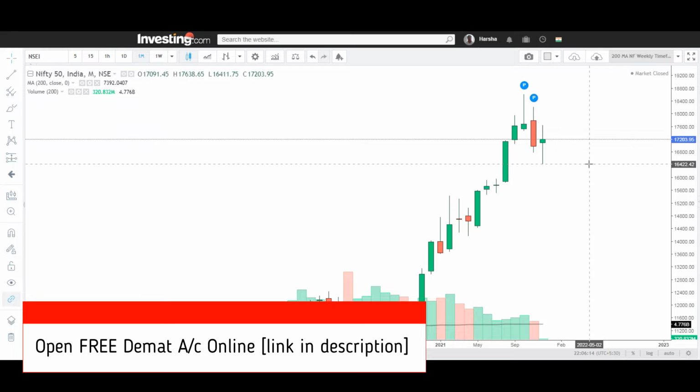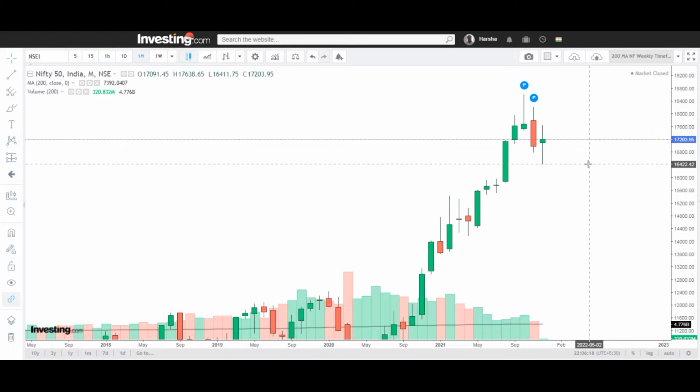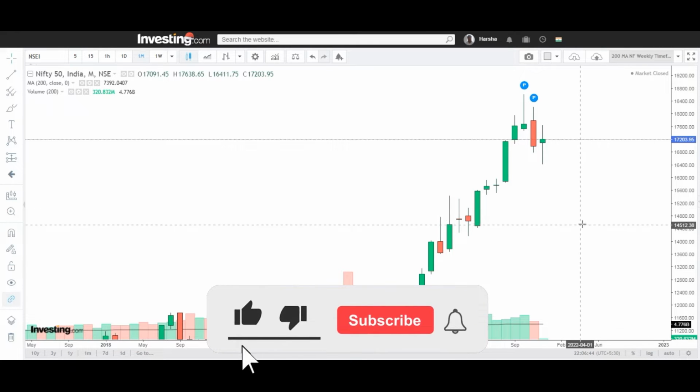The lower level for the Nifty future on the monthly time frame will be 16,422 levels. Suppose this level is broken, then we can see further bearish levels, and the support will be at 15,903 levels. And even if this level is broken in the month of January, then a further possibility near 14,890 levels. So this is the monthly time frame.